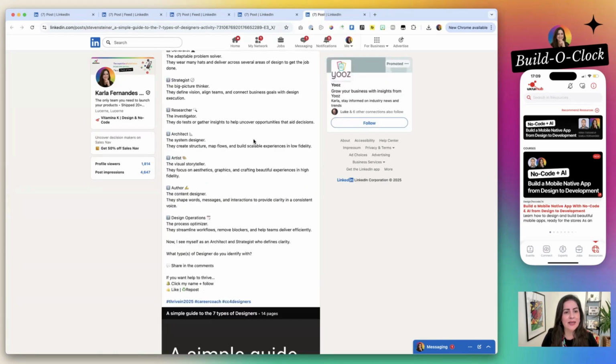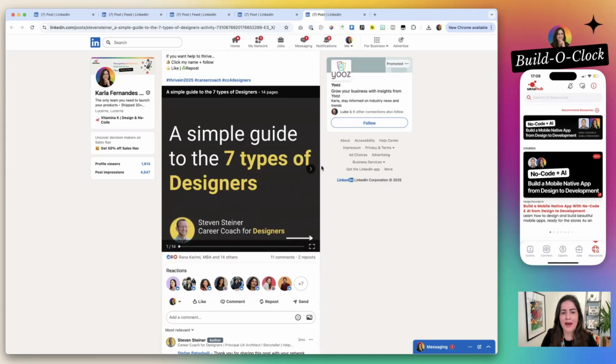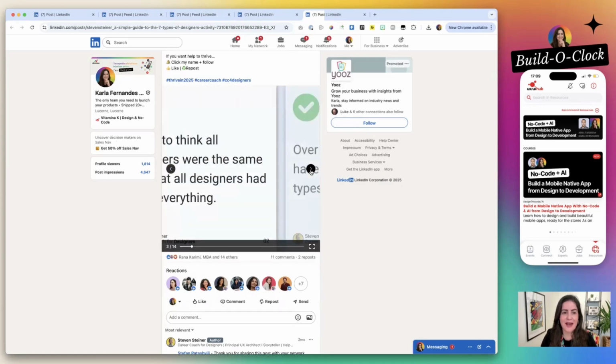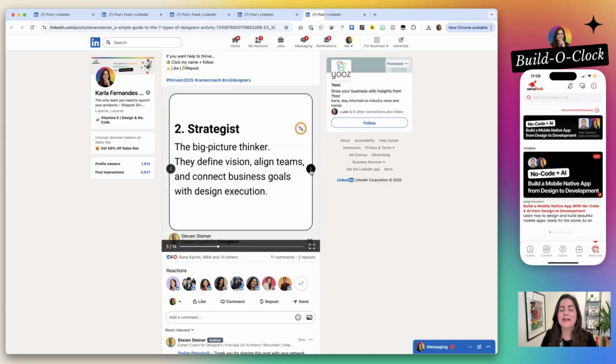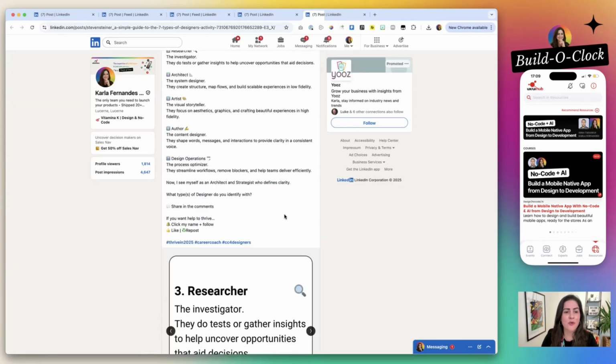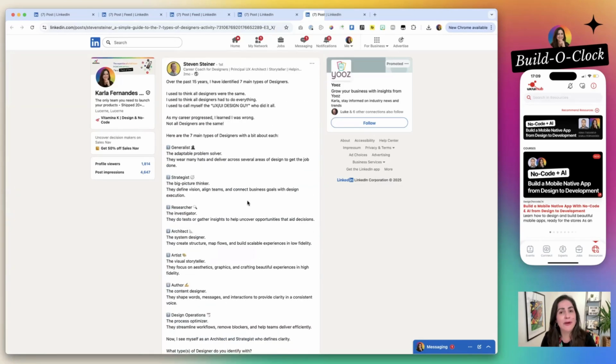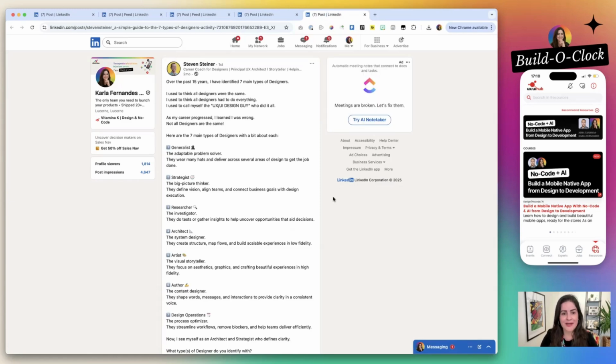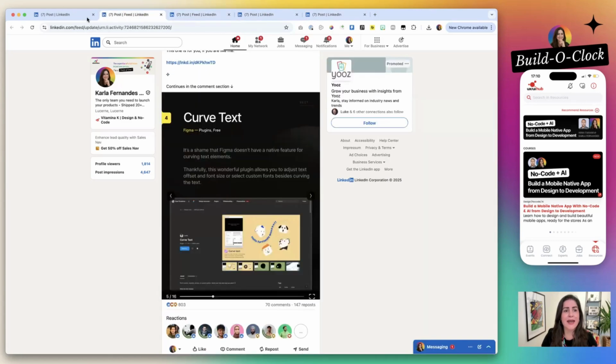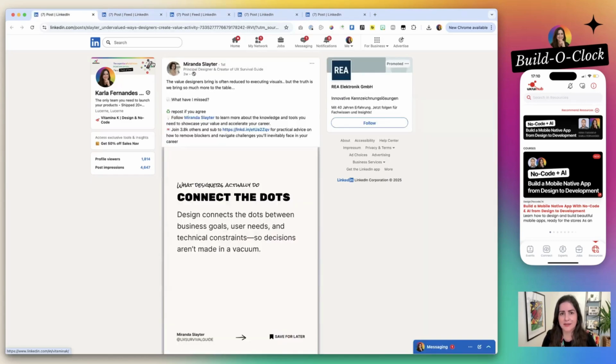And Steven is bringing a simple guide to the 7 types of designers, and it could be really interesting for you to understand what you are doing, how you are doing it, and what type of designer you are too. If you are looking for a new job, if you are trying to position yourself in a different place, go for it. All of this great content, it might be that you have not seen it, right?